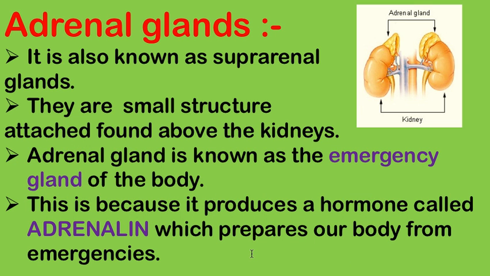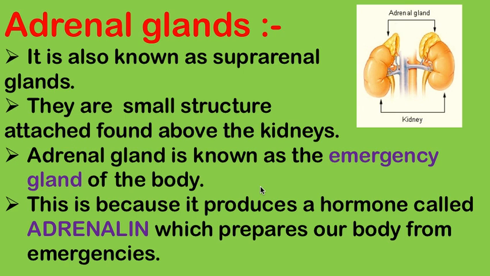Next is the adrenal gland, or suprarenal gland. The adrenal gland is also known as the suprarenal gland because it is situated above the kidney, or renal. These are small structures found above the kidney, and you can see here there are two adrenal glands. The adrenal gland is known as the emergency gland of the body. If an exam asks which gland is also known as the emergency gland of the body, the answer is the adrenal gland or suprarenal gland.